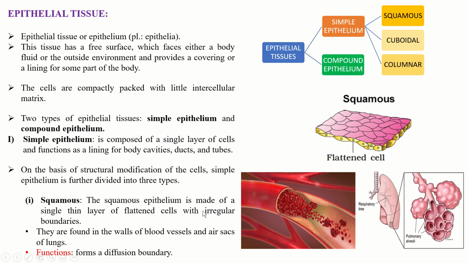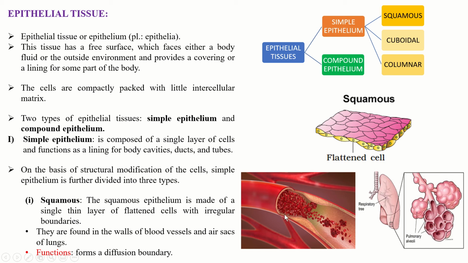On the basis of structural modifications of the cell, simple epithelium is further divided into three types. The first one is the squamous epithelium. The squamous epithelium is made up of a single thin layer of flattened cells with irregular boundaries. You can see their boundaries are irregular, not a particular shape.